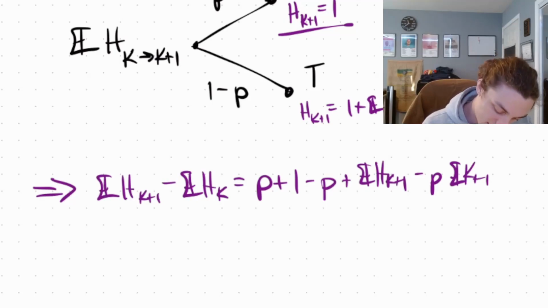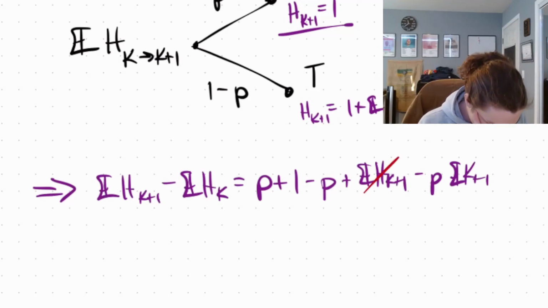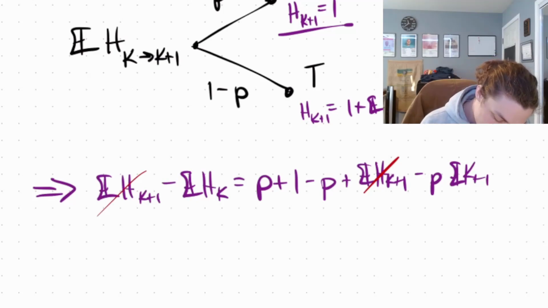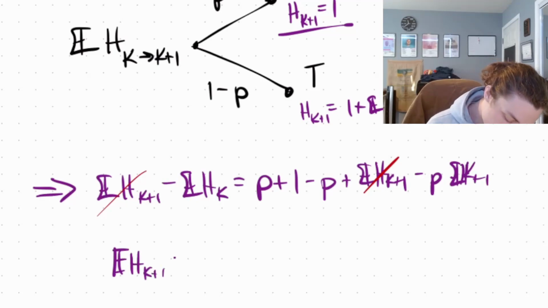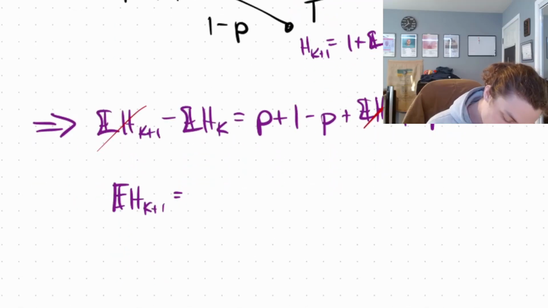Then we can cancel this out, and we're left with E[H_{k+1}] is equal to 1 over p plus E[H_k] over p.